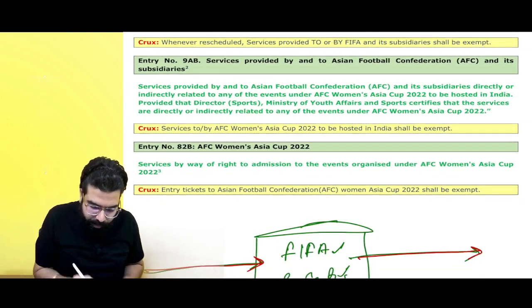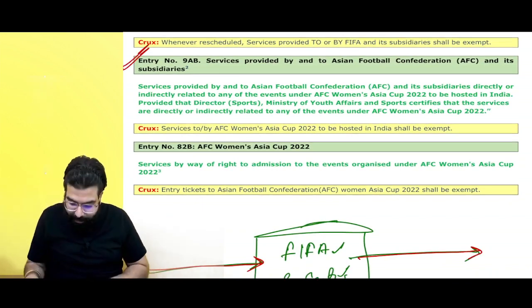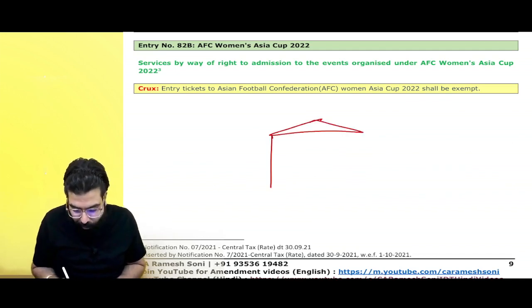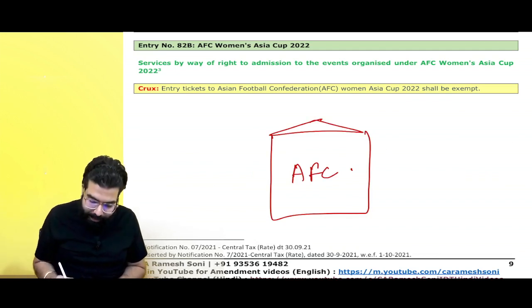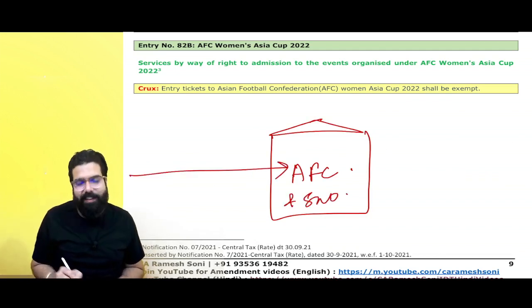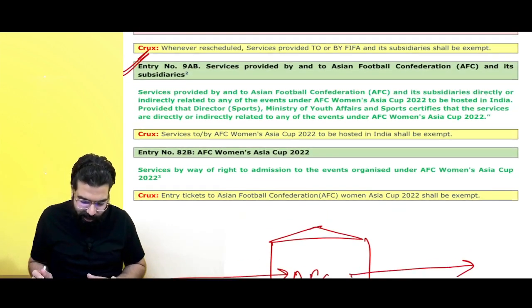Okay, sir. Entry number 9AB has been inserted. Just like FIFA, there is the AFC, Asian Football Confederation. They are saying that if anyone is giving services to the Asian Football Confederation and its subsidiaries, there shall be no GST. That's all that has been told.